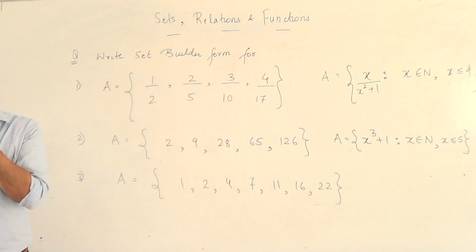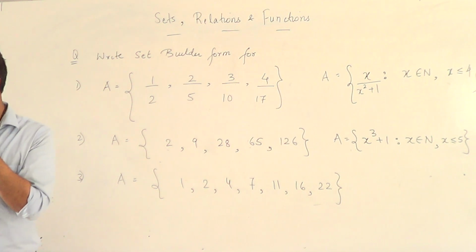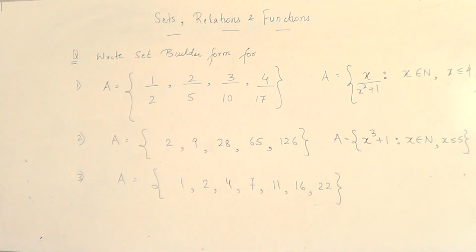Sir, it's a little bit long. No, it's a very short one. Don't give an explanation like, okay, this is such that this. x_n is equal to x_(n-1) plus n, x_1 being equal to 1, n belonging to natural numbers, less than or equal to 6. That's all. 1 plus x into x plus 1 by 2, and x is less than or equal to 6.